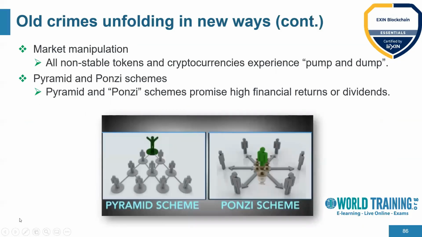So the next crime or attack which we call is money or market manipulation. All non-stable tokens and cryptocurrencies basically experience pump and dump, right? So you can always find a sudden hike, and you can always find a sudden decrease in the demand, right? The market of the blockchain or the Bitcoin price might get erratic at times.